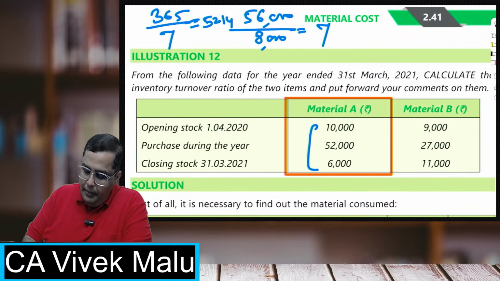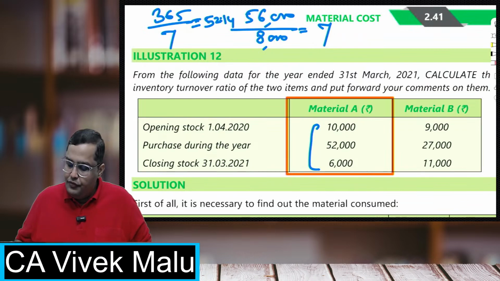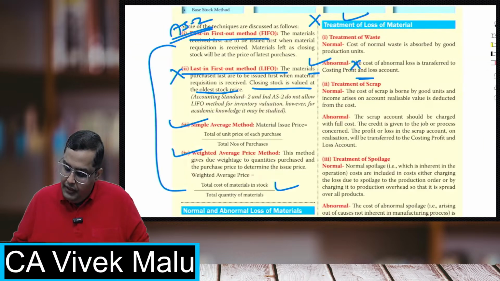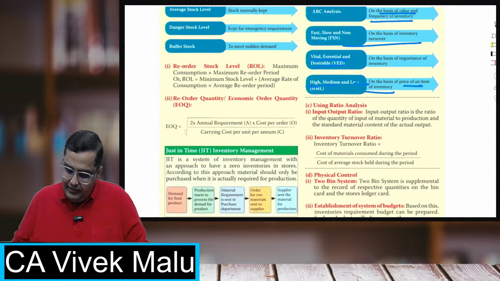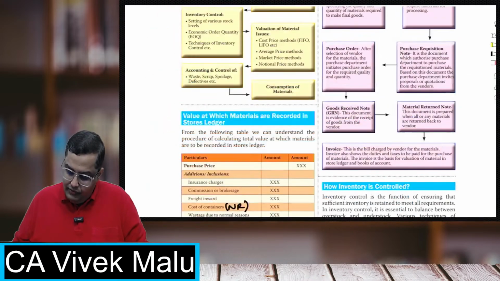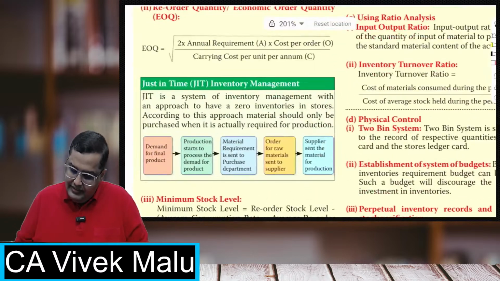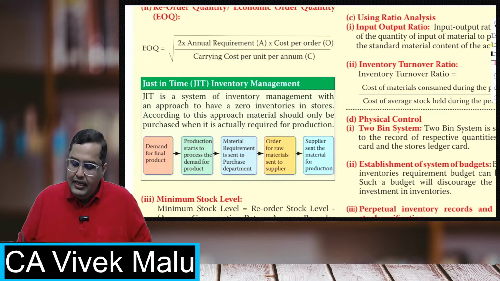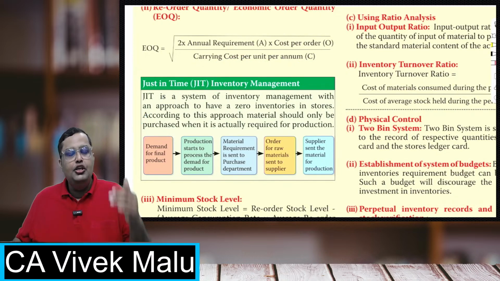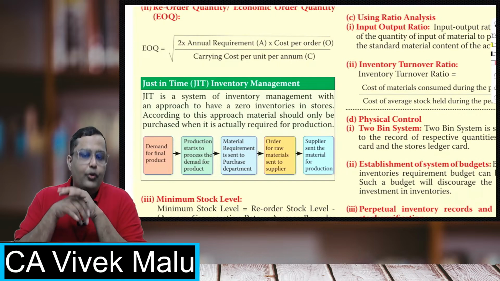Perfect students. So this was one of the very important concepts of this chapter. Now students, we have almost done this chapter except for two small things. One is just in time inventory management. What exactly is just in time? Basically, you will order and receive the stock just when you require it.